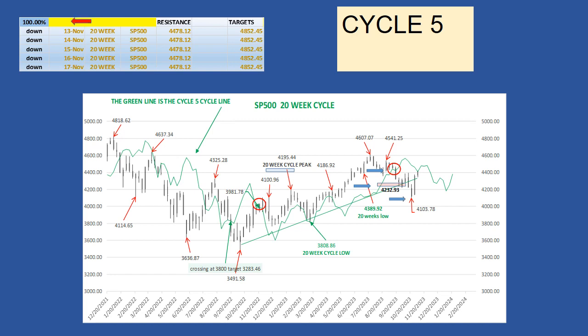Now let's see the different options. On the first option, if the October low is the 20-week low, the next low is expected on February 10, which will form at the same time the low of the 18-month cycle. On the second option, the 20-week low is scheduled for the first week of January 2024, and the last one of this 18-month cycle is on April 27. Let's see the implication on the lower time frame.